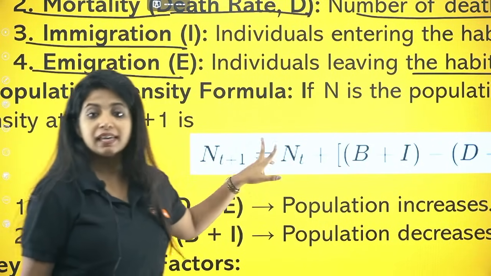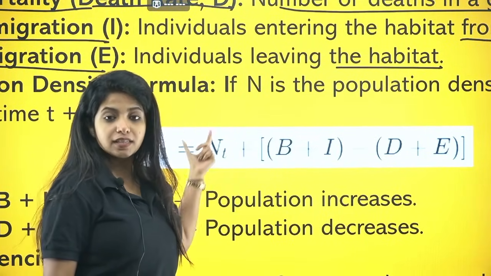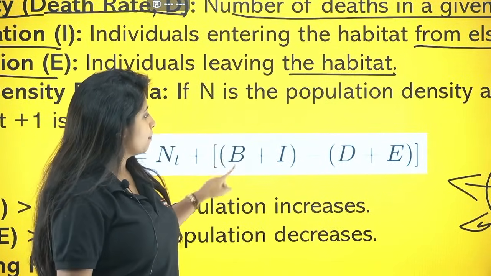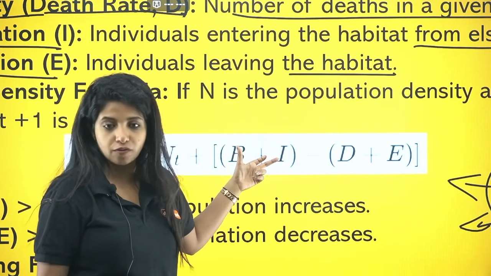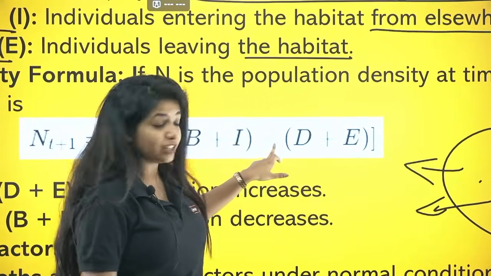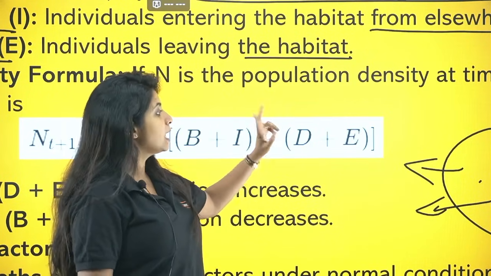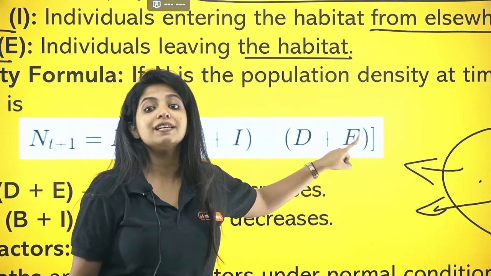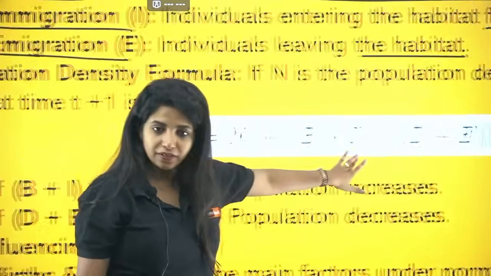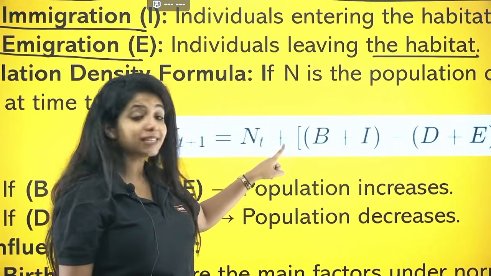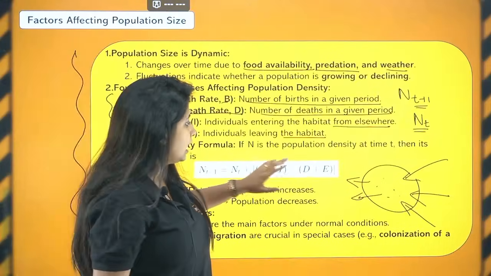Nt+1 is equal to Nt, that is the population at time t, plus birth plus immigration, because both of them have a positive effect on population. Minus, there is a minus sign over here. You might not be able to see it, but there is a minus sign. Minus death rate plus emigration. You get it? And then you put it in a whole bracket. Again, I am repeating, there is a plus sign, there is no multiplication sign. This formula is important. We'll write it and we'll learn it.